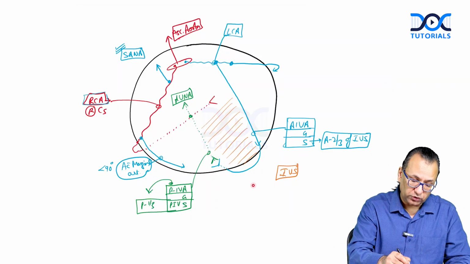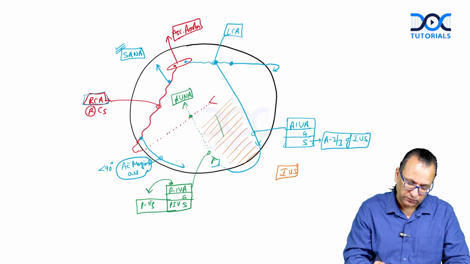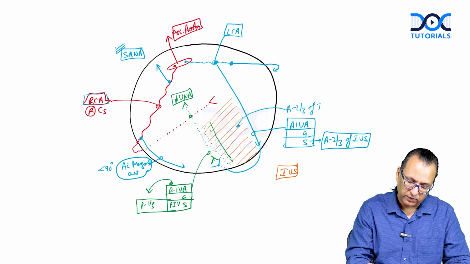You can show that. The posterior 1/3 of the interventricular septum will be supplied by the PIVA, which is in the PIVG, and the anterior 2/3 of the interventricular septum will be supplied by the AIVA.